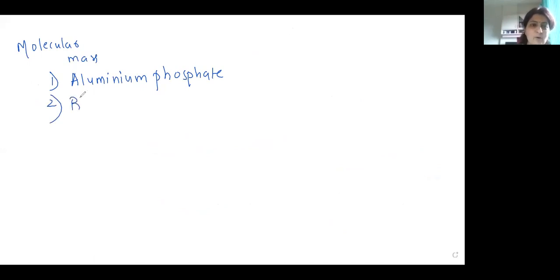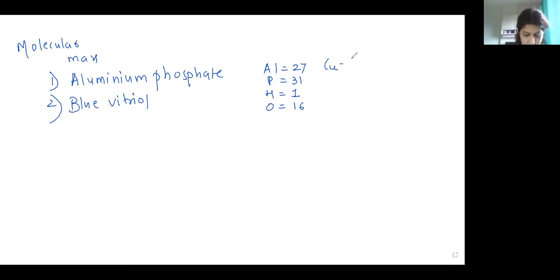And the second is blue vitriol. Work it out. Aluminium 27, phosphorus 31, hydrogen 1, oxygen 16. Copper is 63. Sulfur is 32. Calculate.